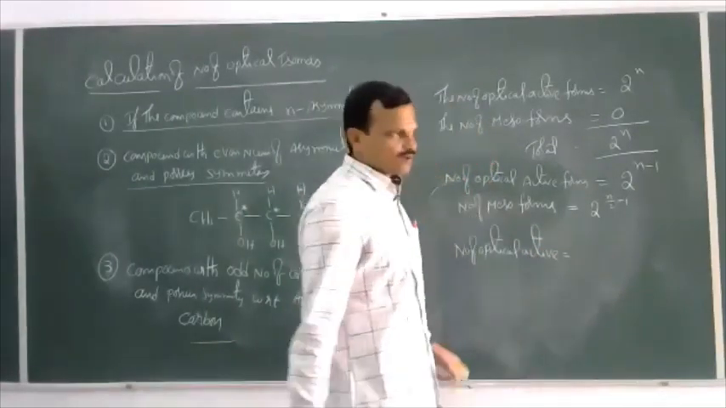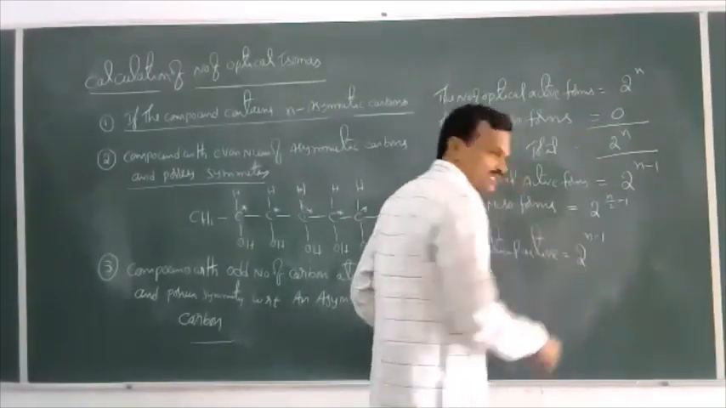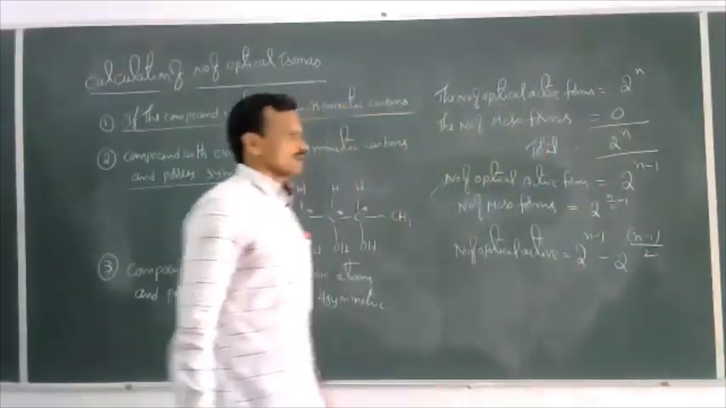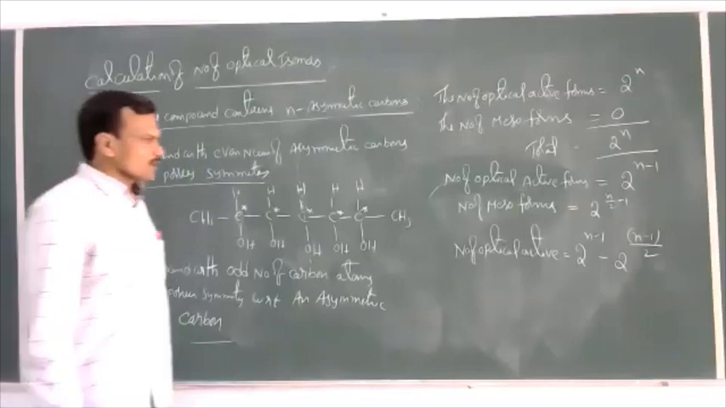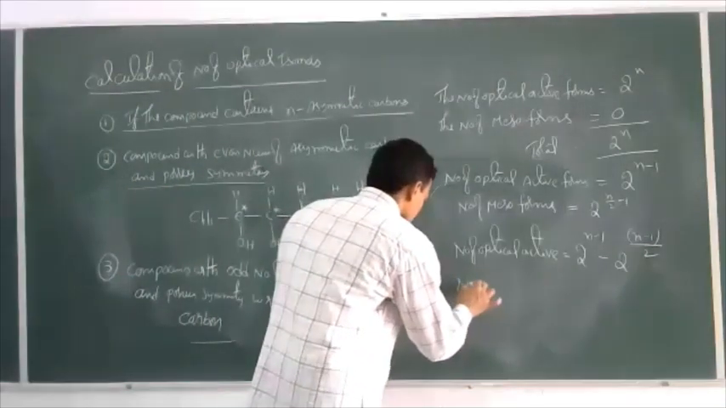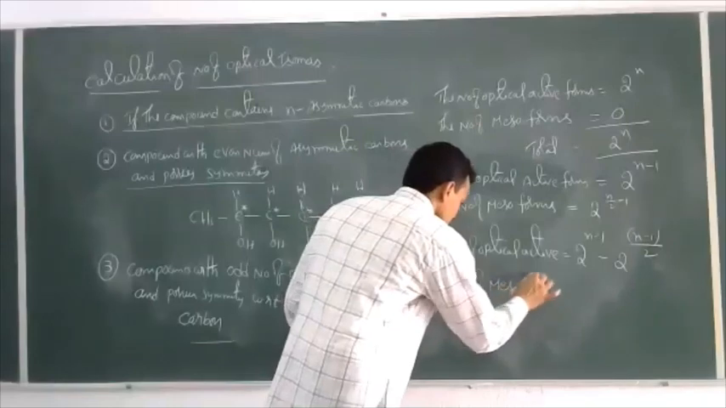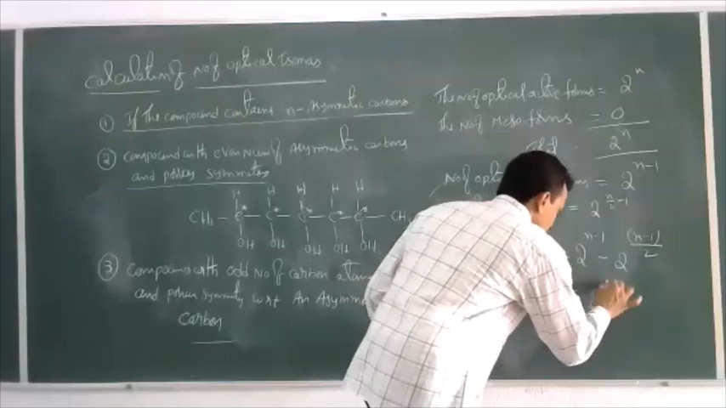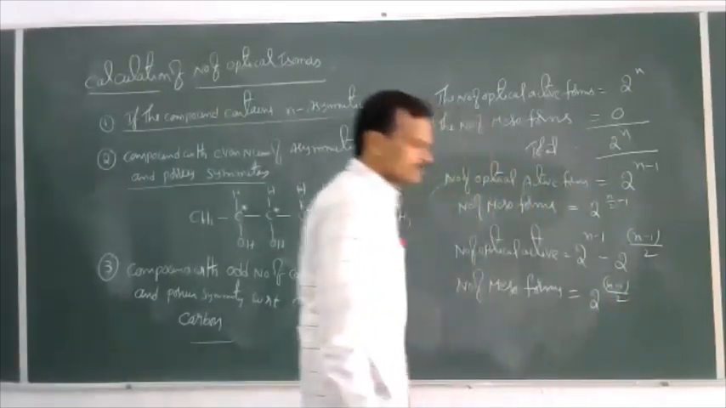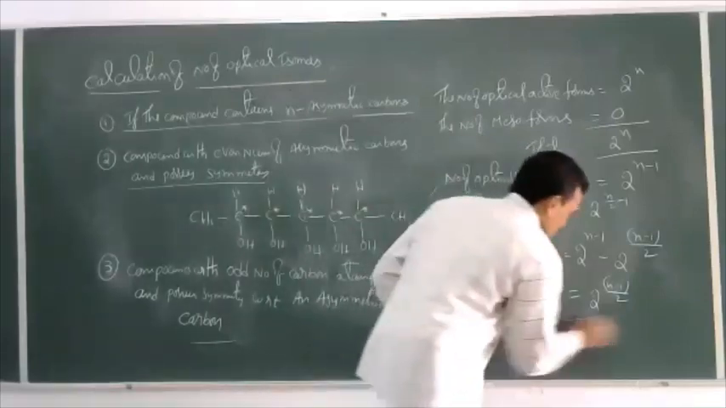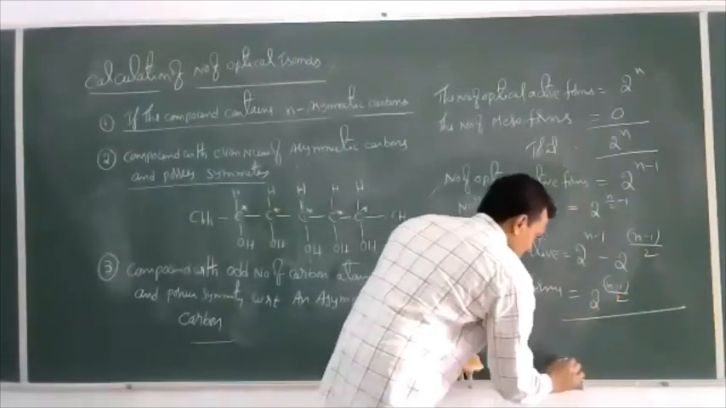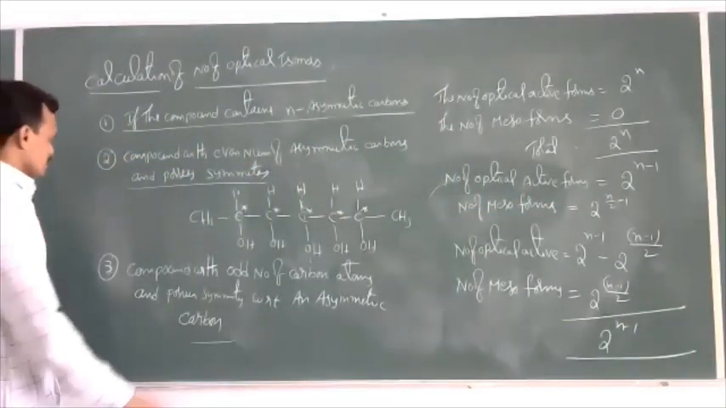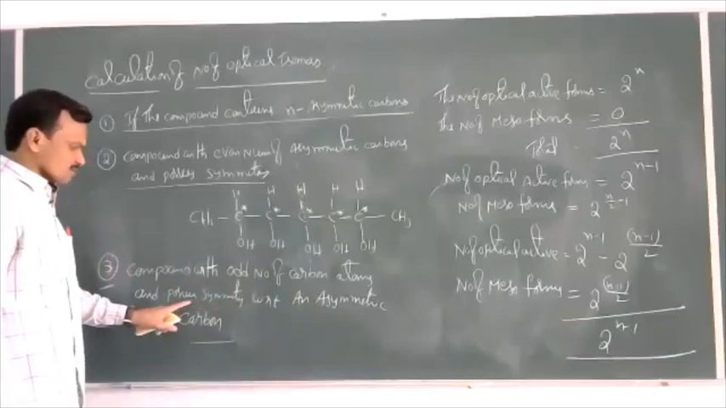The number of optical active forms here is 2 power n minus 1 minus 2 power n minus 1 by 2. This is the number of optical active forms here. Then what is the number of mesoforms? The number of mesoforms is equal to 2 to the power of n minus 1 by 2. Then total is nothing but if we add these two, this and this get cancelled, the total number is 2 power n minus 1. So this is regarding a compound with odd number of atoms.